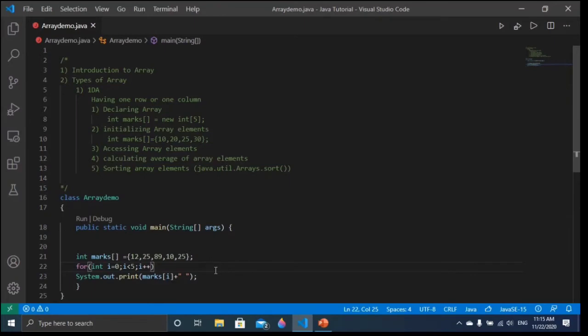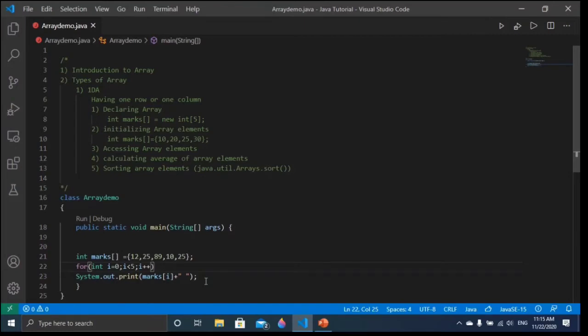Now we are going to solve one question: calculating the average of array elements. We are going to declare 10 array elements, then find the average of those 10 array elements.